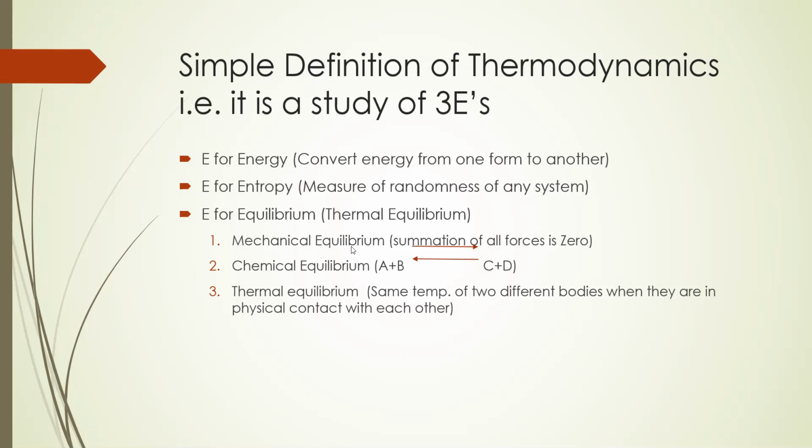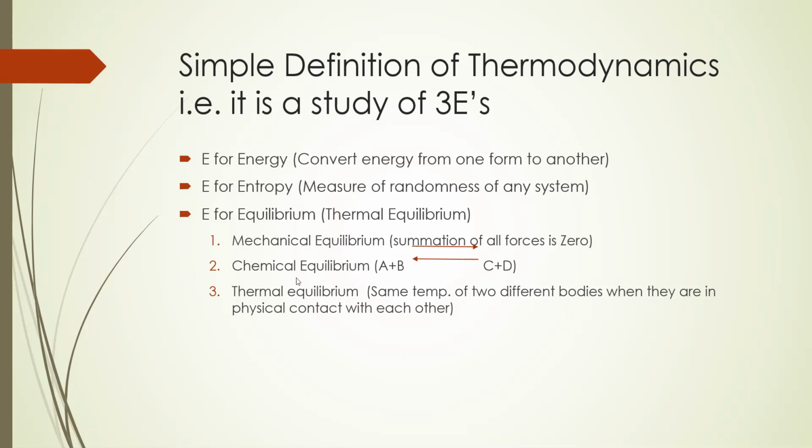That is, mechanical equilibrium: the summation of all forces is zero. When we talk about mechanical equilibrium, what does it mean? When we apply forces on any system, the summation of all those forces will be zero, meaning two opposite forces are equal in value, so that the summation of those forces will be zero.